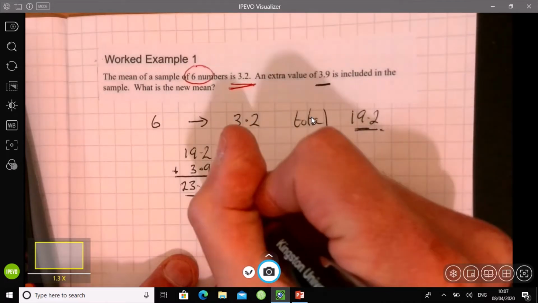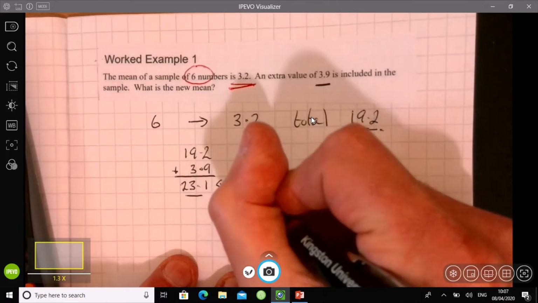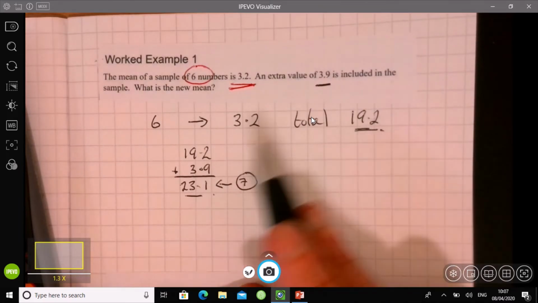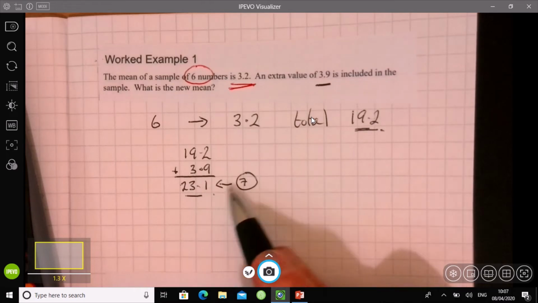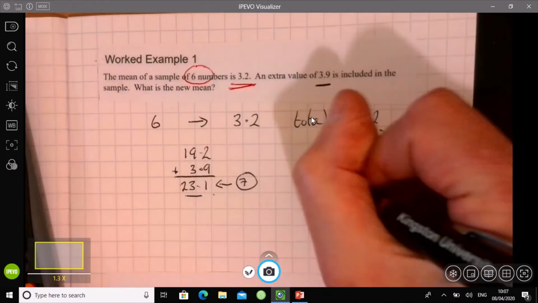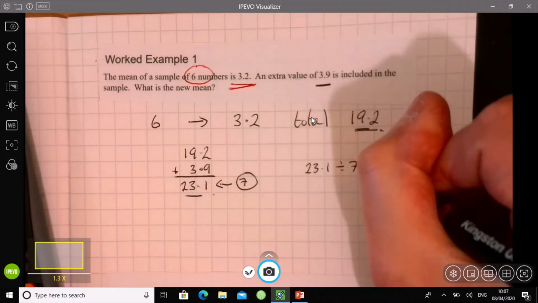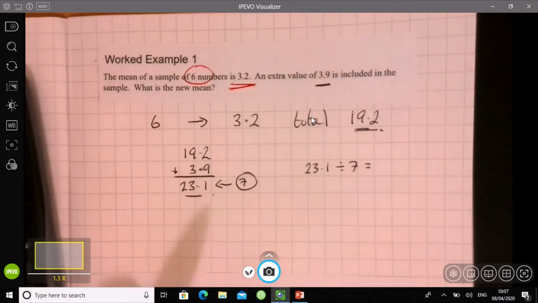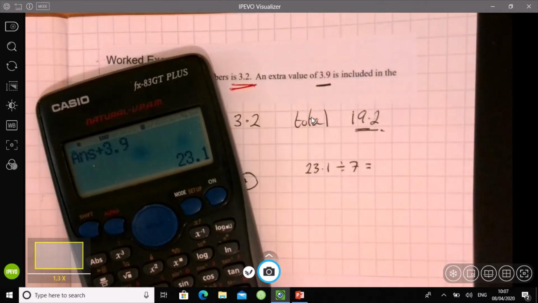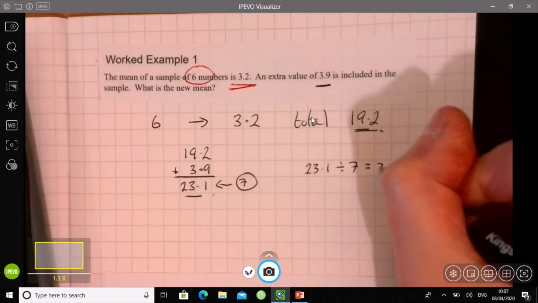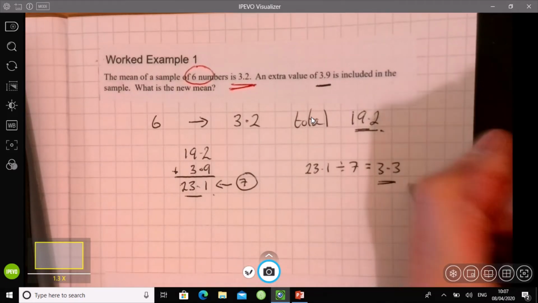So what have I just worked out? That is the total of 7 numbers. That was the total of 6 numbers, and that's the total of the extra number being added. So 23.1 divided by 7 will now give us the mean of those 7 numbers. Divide that by 7, 3.3. There we go, 3.3. And that's the new mean.